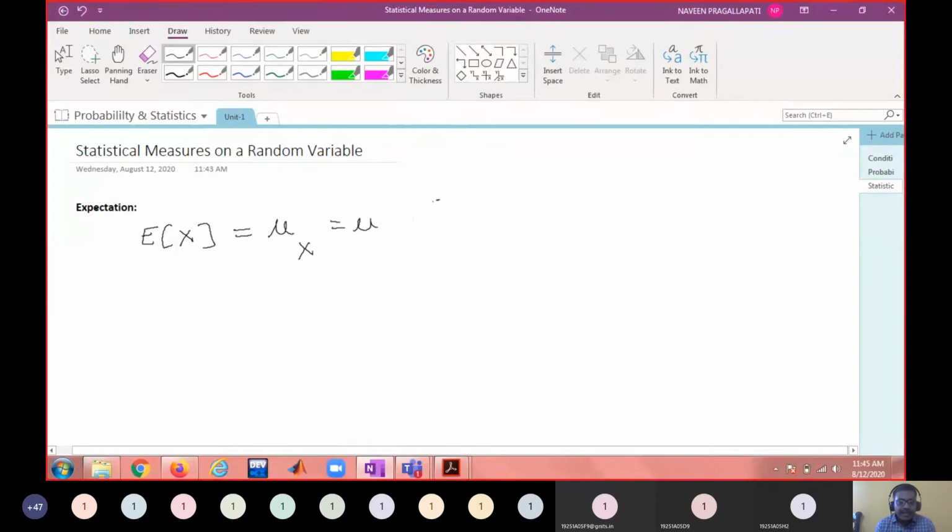It is defined as summation over all x of x into f of x. What is f of x called?